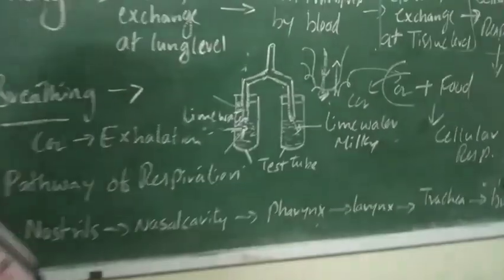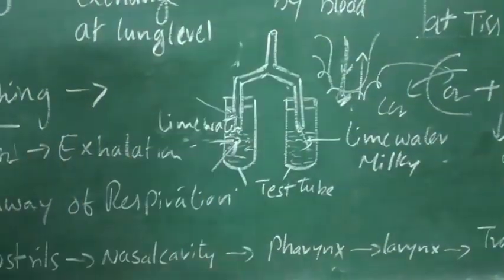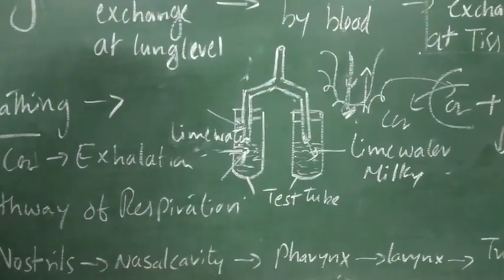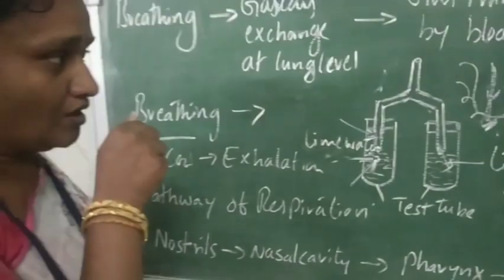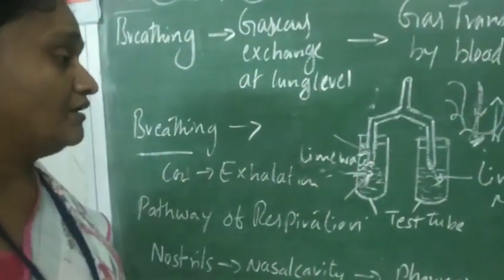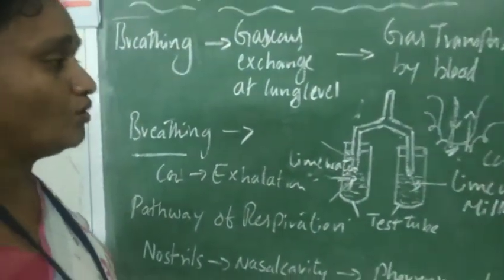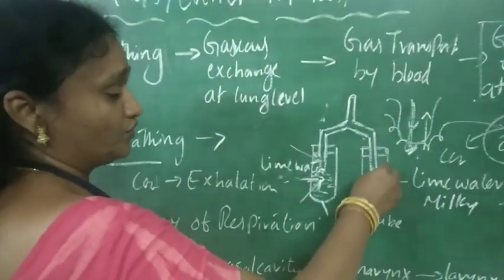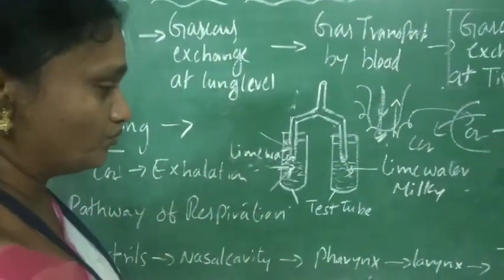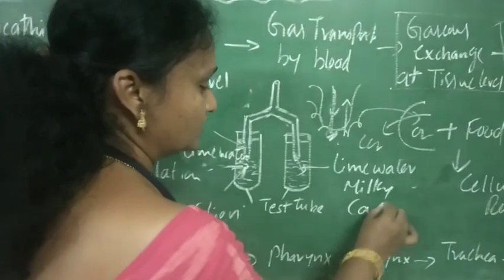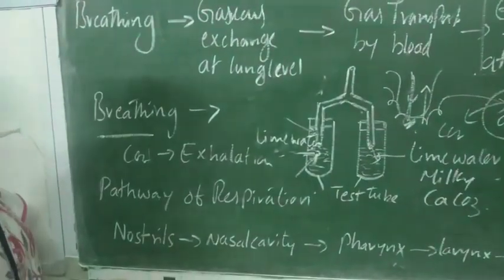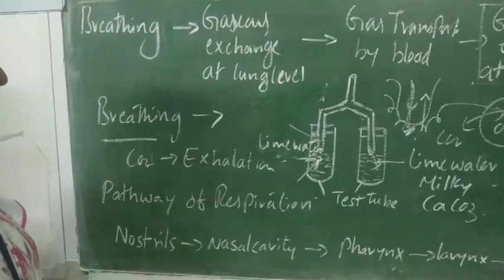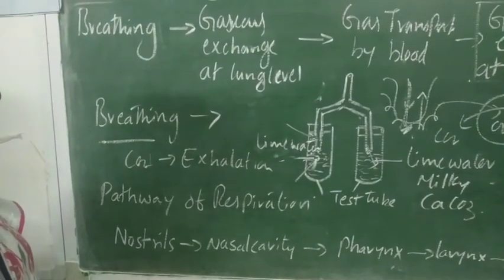We will take two test tubes connected with straws. In each test tube, we take lime water, keep the straw near the mouth and exhale. The exhaled air turns the lime water milky, that is, it changes into calcium carbonate. From this, it is clear that we exhale carbon dioxide during respiration.